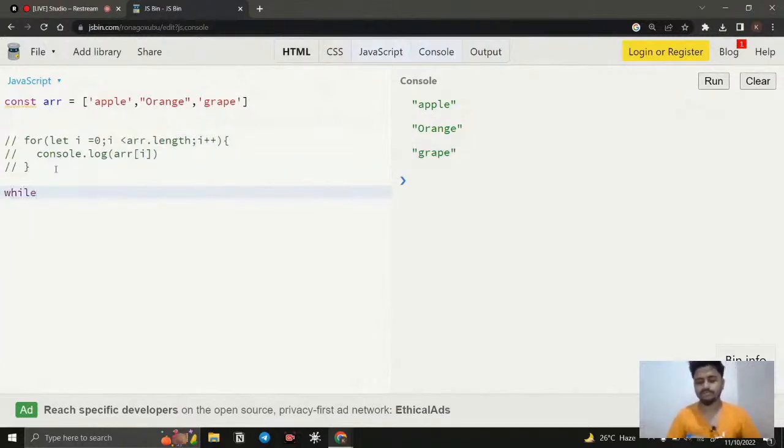So what is this while loop? Exactly the same way a for loop works, a while loop also works. But what is the difference? The difference is in the structure of it. You can see the flow. First we need to declare it, and then check the condition. Afterwards, instead of going for the third parameter, first it will execute the code and then go for the third parameter. You can see the zigzag, right?